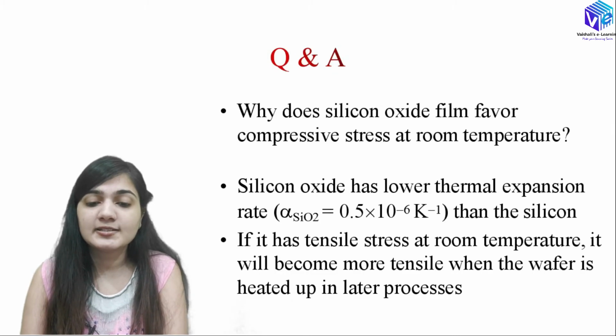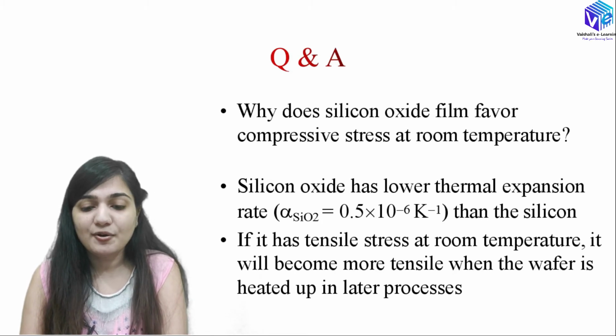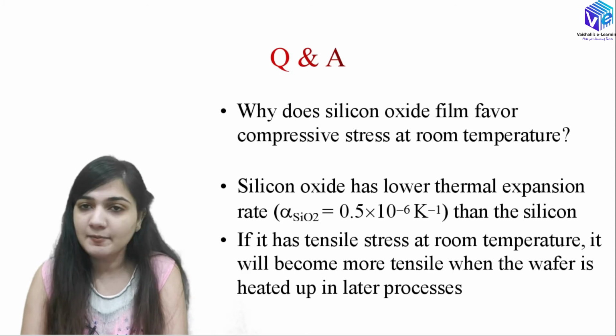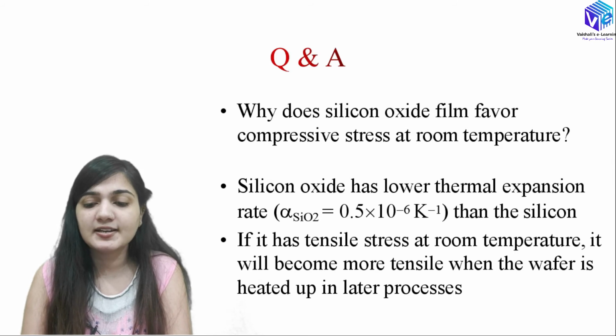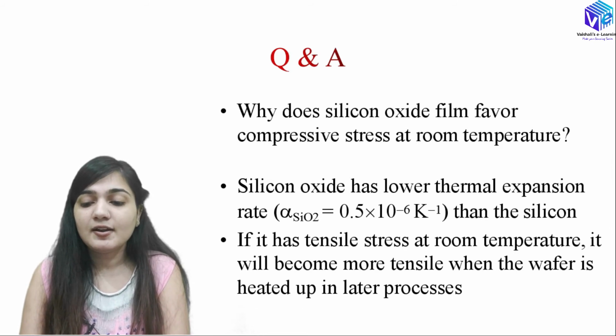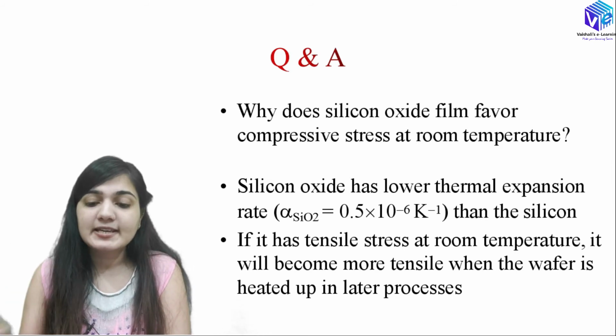Now the question arises: why does silicon oxide film favor compressive stress at room temperature? Silicon oxide has lower thermal expansion, that we know. Alpha of silicon oxide is 0.5 into 10 raised to power minus 6 per Kelvin, lower than silicon. And this is the reason the silicon oxide will be compressing relative to the silicon.